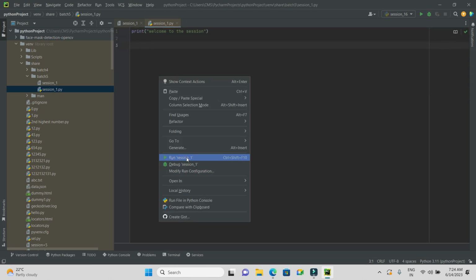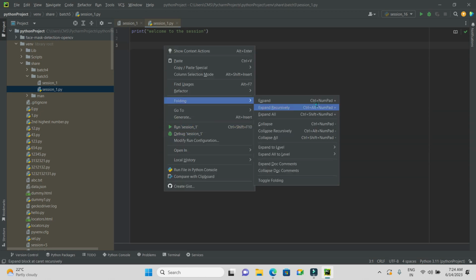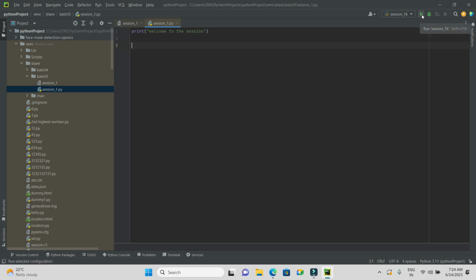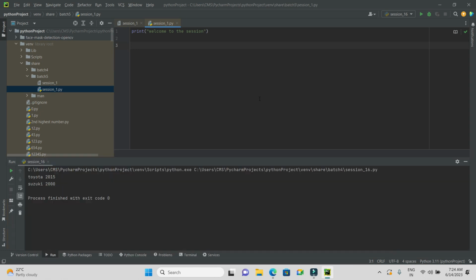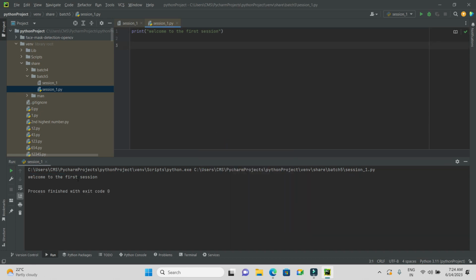Let me run this. Right click, then run, or you can go with this button over here. See here, welcome to the session. Whatever you give here will be printed. Let me modify this: welcome to the first session. Let me rerun this. See, welcome to the first session.